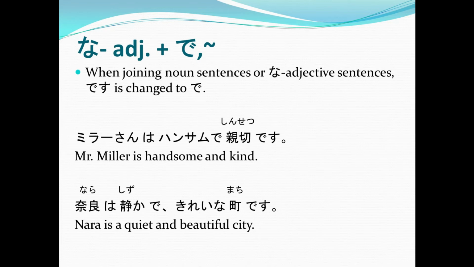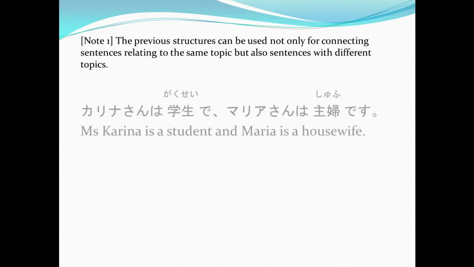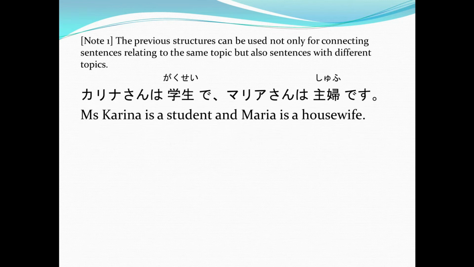Alright. So, take note that the previous structure can be used not only for connecting sentences relating to the same subject, but also sentences with different topics. Again, it can also be used with connecting two sentences apart from the na adjective. So, example, Karina-san wa gakusei de, Maria-san wa shufu desu. Miss Karina is a student and Maria is a housewife.